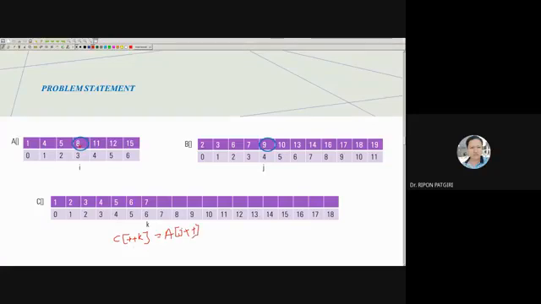A of I plus plus means K plus plus means this place. Oh, this is I plus plus, sorry. So this is 8. I'll put 8 and then I will be placed here.